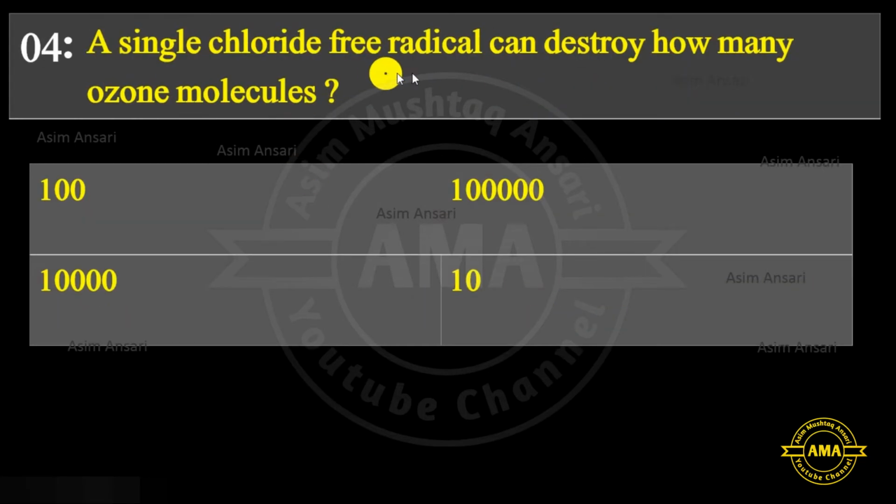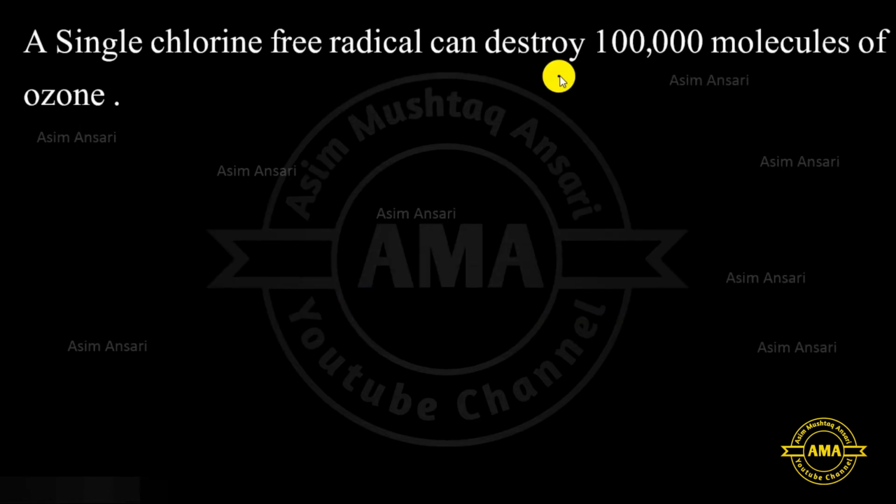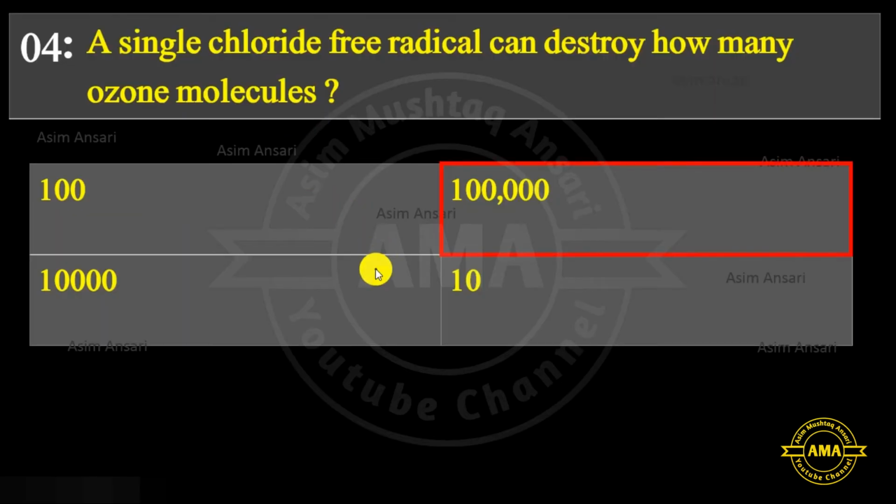Next, a single chlorine free radical can destroy how many ozone molecules? 100, 1 lakh, 10,000, or 10. A single chlorine free radical can destroy 1 lakh molecules of ozone. So, the exact answer is option B.